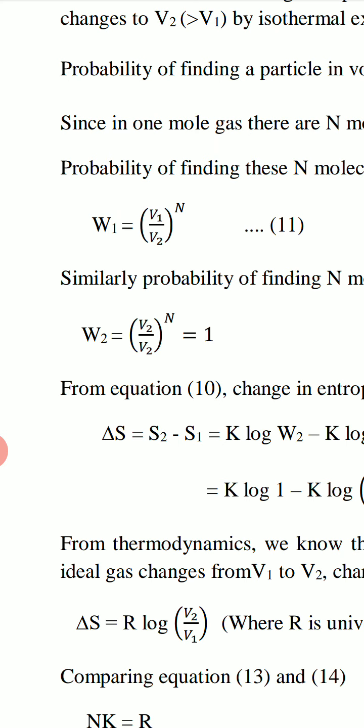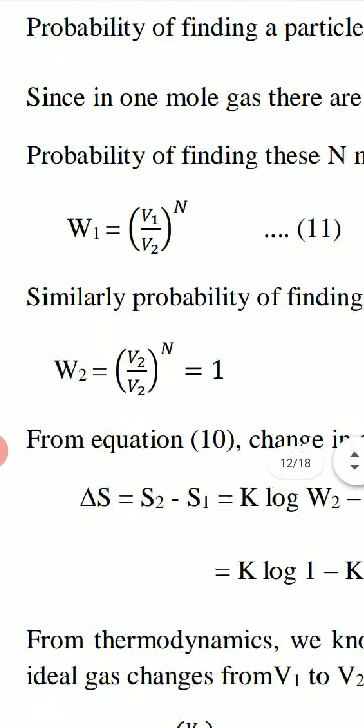So probability of finding one molecule is V1 upon V2, and if we have N molecules, then probability will be V1 upon V2 to the power N. We write this thermodynamic probability by W1.